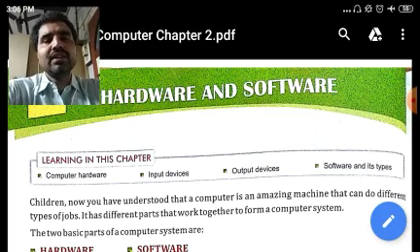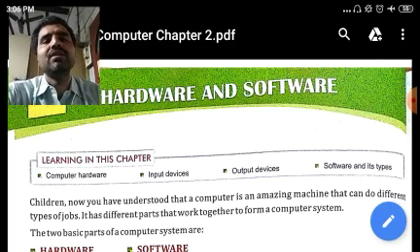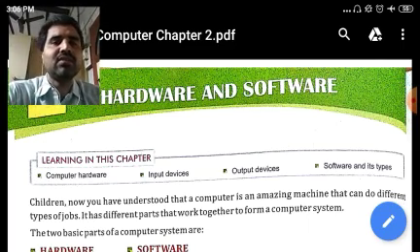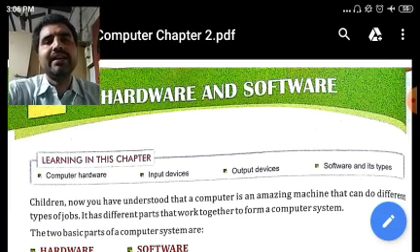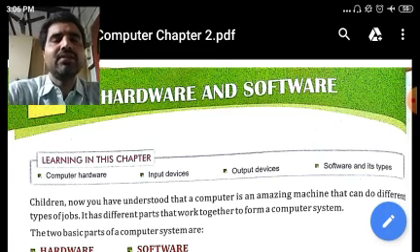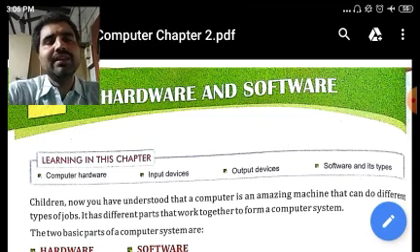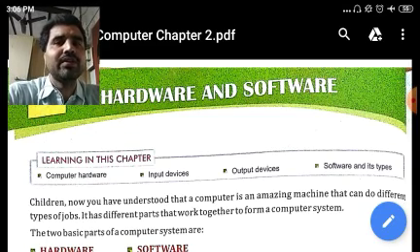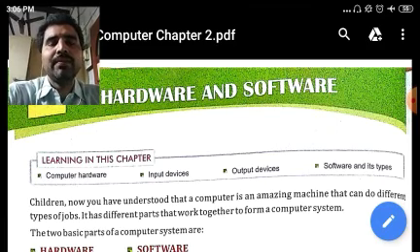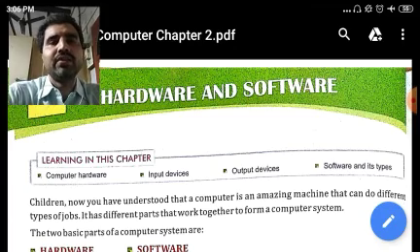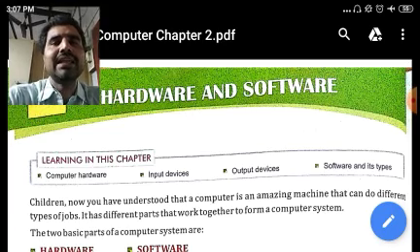The questions which will come in your exam will be similar to the questions which I am telling you. But it may be possible that there may be slight differences in the questions also, like some difference in the options available to you. The types of questions which I am telling you will come, with a little bit of difference. So if you prepare according to my instructions, if you prepare the type of questions which I am telling you, then I am very sure that you will do very good in your exams. You will be able to attempt all the questions correctly in your examination.